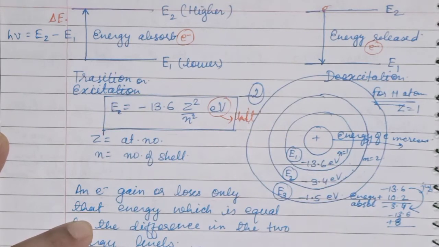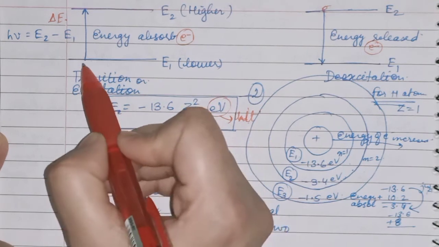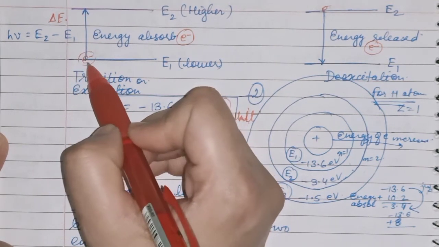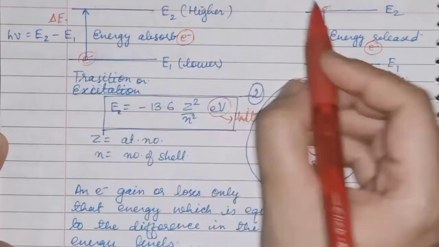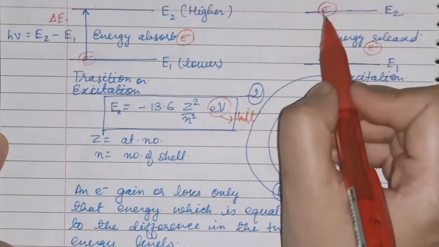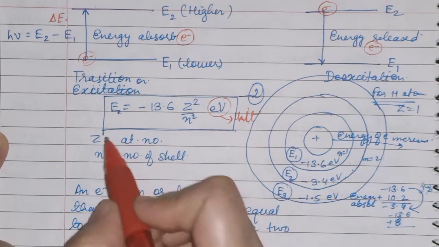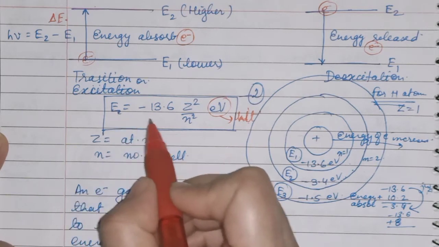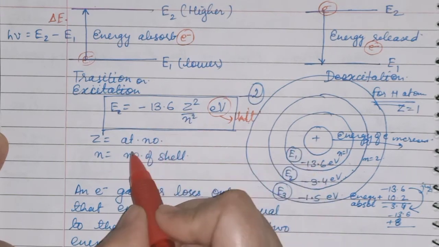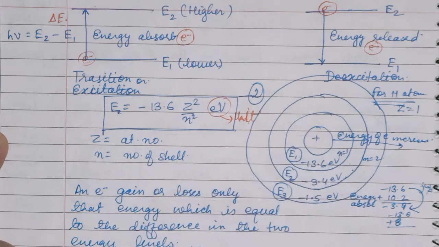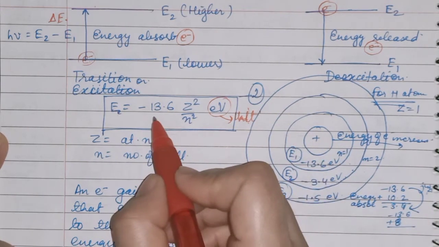When we are excited, we express that excitement by jumping and moving here and there. So when the electron is excited, it will start jumping from lower to higher energy level. And when it is losing energy, it will come back to the lower energy level. In the formula for energy, Z is the atomic number, that you all know, and n is the number of the shell.